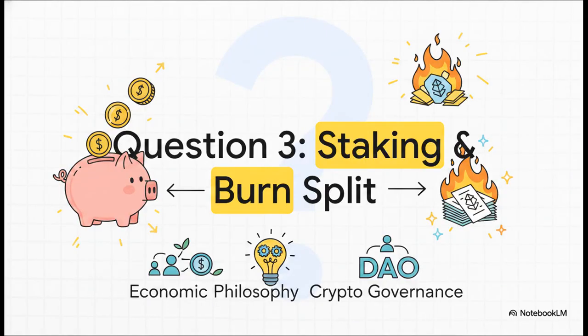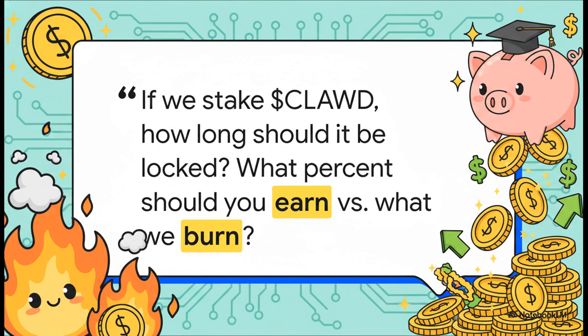Next up, we get into your own personal economic philosophy. This question is all about how you think the project should handle things like rewards and the token supply. So what's your take? Are you all about deflation, wanting to burn as many tokens as possible? Or do you believe in really rewarding the people who stake for the long haul with high yields? Your answer, again, you've got 500 characters, basically programs your AI's entire financial outlook.